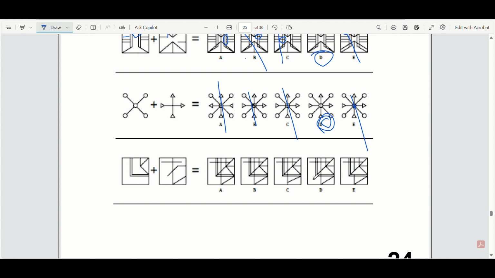Again, I'm looking at the options to see which ones I can cancel out. C, you can find right here, that's the wrong shape, I can cancel that out. With this one, you can see it's longer on the left than it is on the right. So it should stay like that, and I think it has stayed like that for all of these.